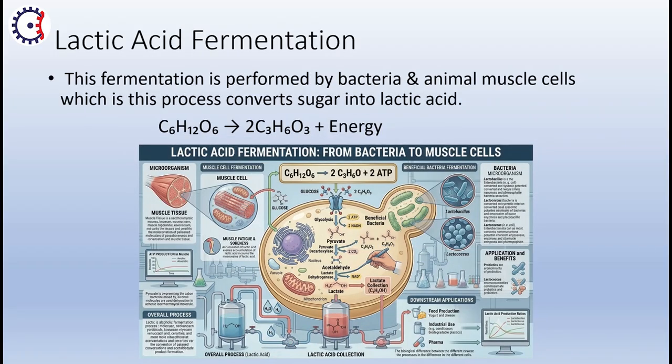This fermentation is performed by bacteria. Just as alcoholic fermentation is due to yeast, which is a fungus, lactic acid fermentation is due to bacteria and animal muscle cells. In this process, sugar is converted into lactic acid, meaning glucose, with molecular formula C6H12O6, is directly converted into 2C3H6O3 and energy. It is because of different types of bacteria, such as lactic acid bacteria, Lactococcus and Lactobacilli. Now we are moving forward to mixed acid fermentation.